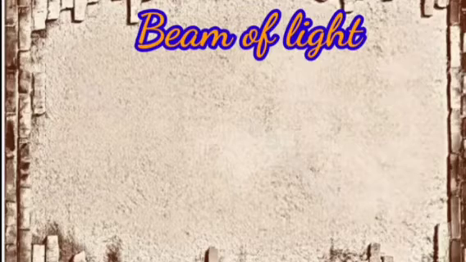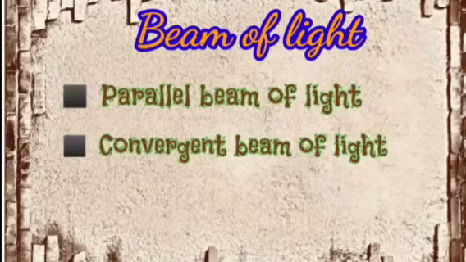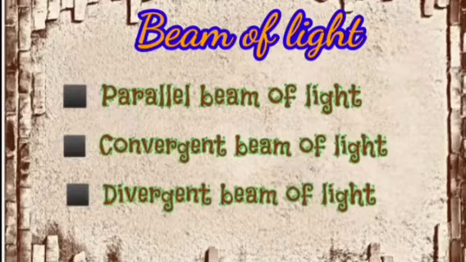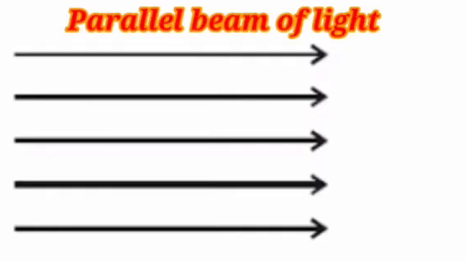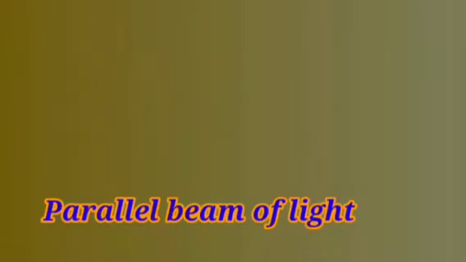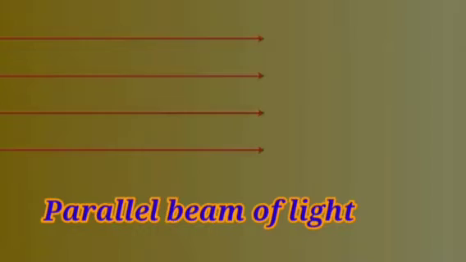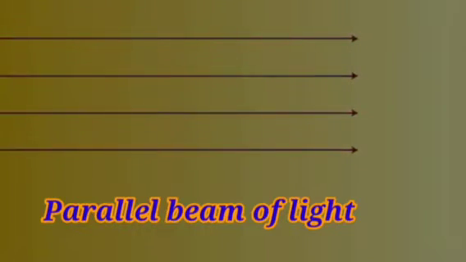There are three kinds of beam of light: parallel beam of light, convergent beam of light, and divergent beam of light. Parallel beam of light: when a large number of rays are parallel to each other, they are called a parallel beam of light. The distance between the rays remains the same.